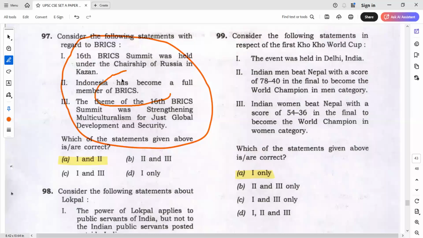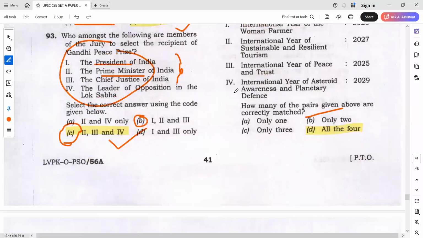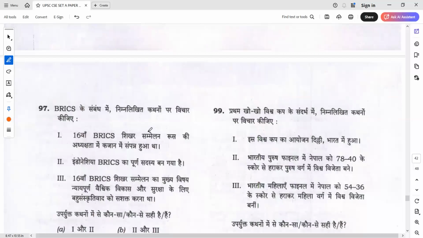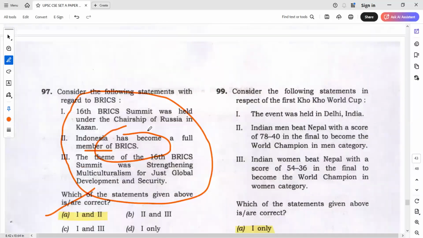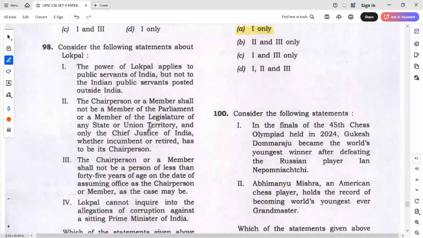And this current affairs we already taught you in the class. So Indonesia has become a full member of the BRICS. And anyways, member I told you generally plain. Someone becoming member, I told you it's plain. So you could have gone for 1 and 2 in this. Anyways, only 2. So 1 and 2 could be the answer. Theme always has priority of elimination. What happened to 96? 96 answer is all 4. That's an exception. Go for only 2. You'll anyways get minus 0.6 in that.